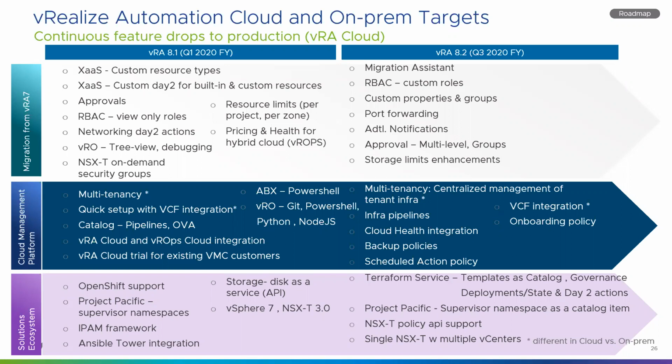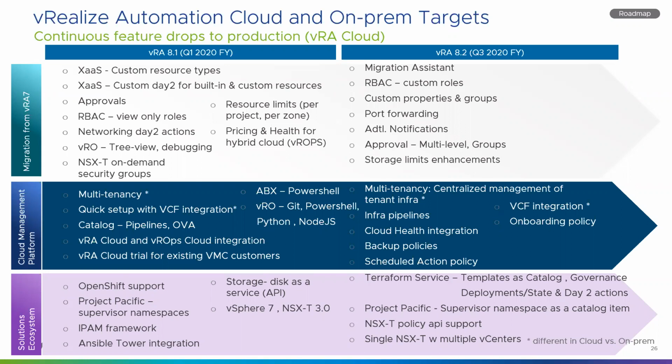In version 8.2, the main ones coming in is we'll have a Cloud Health integration for managing native public cloud resources. We'll have enhancements done to the Project Pacific integration, as well as Terraform integration in place, wherein VRA will be a provider service of Terraform within VRA itself, which can be consumed within the product, and which will align to the governance structures within the product.